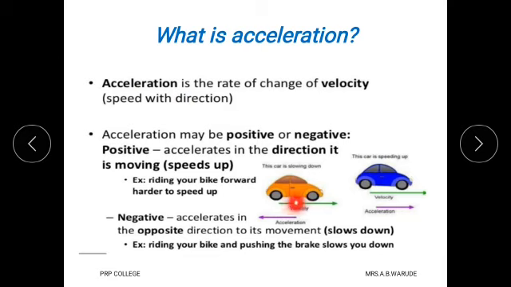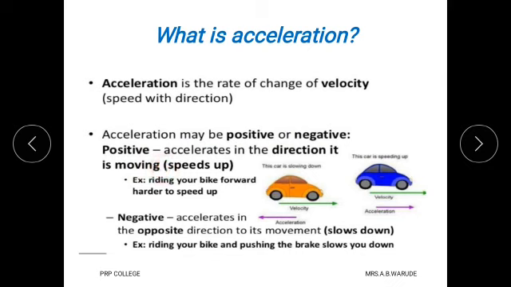Here, first the car is at rest, then as time goes on, its velocity goes on increasing in a particular direction. Therefore, when we find the change of velocity with respect to time, that ratio is called acceleration. And here that acceleration may be positive or negative.